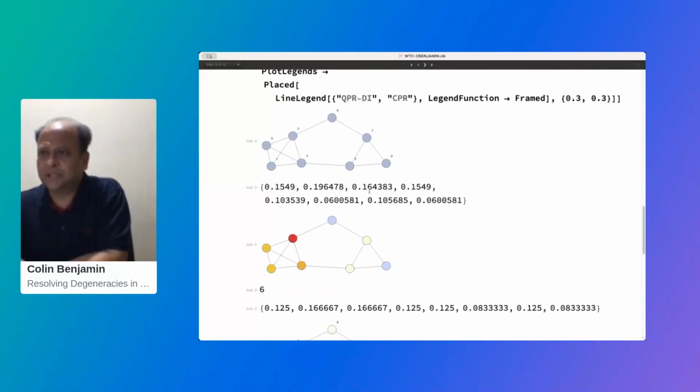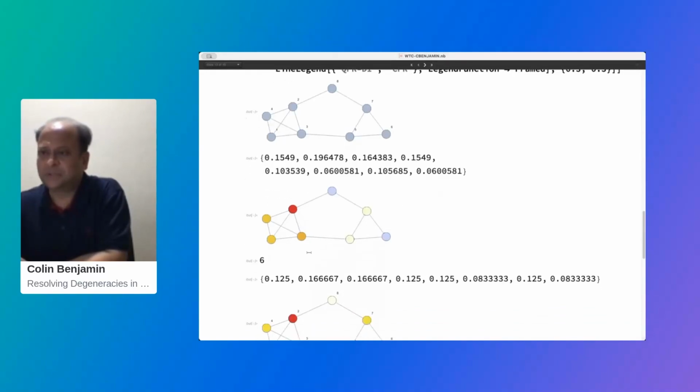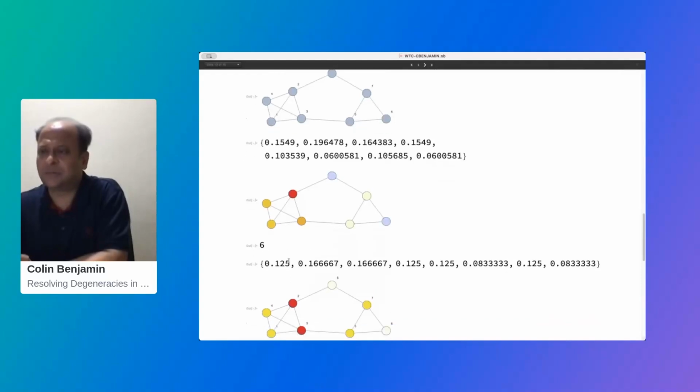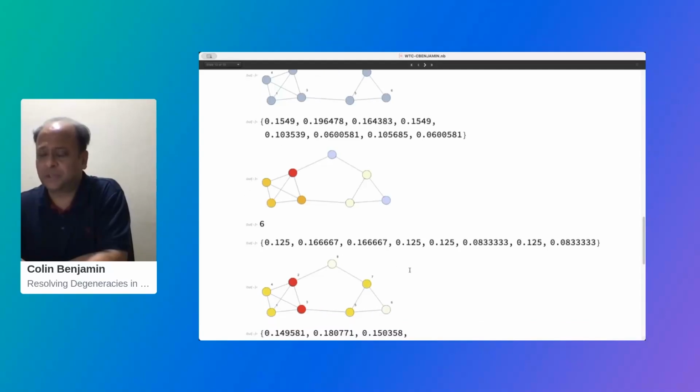And we have already seen in the 8 vertex graph, we have the first and the fourth site degenerate along with the 6th and the 8th site, and the same thing we see here. So the distinct count is 6. So out of the 8, only 6 vertices have a distinct rank.